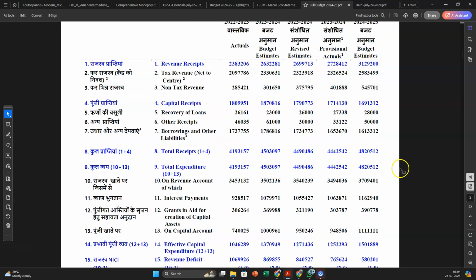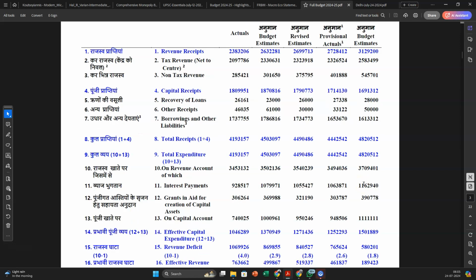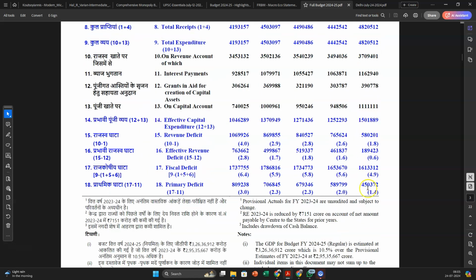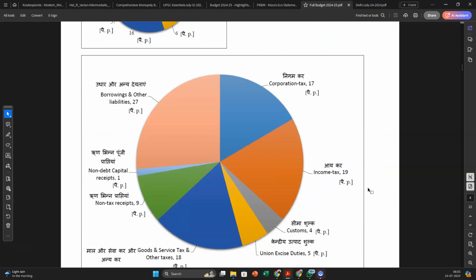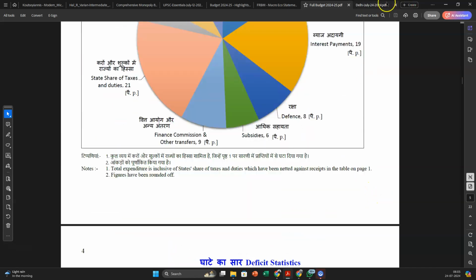Then expenditure. That means this is how much money I have, 48 lakh crore rupees. I can only spend 48 lakh crore rupees, out of which the capital expenditure is 11 lakh, and the rest, the 37, is being spent on your revenue account. So read about these definitions. These definitions are very, very important. If you go to my YouTube channel, you will find all the definitions available, just in case you struggle with any of these.